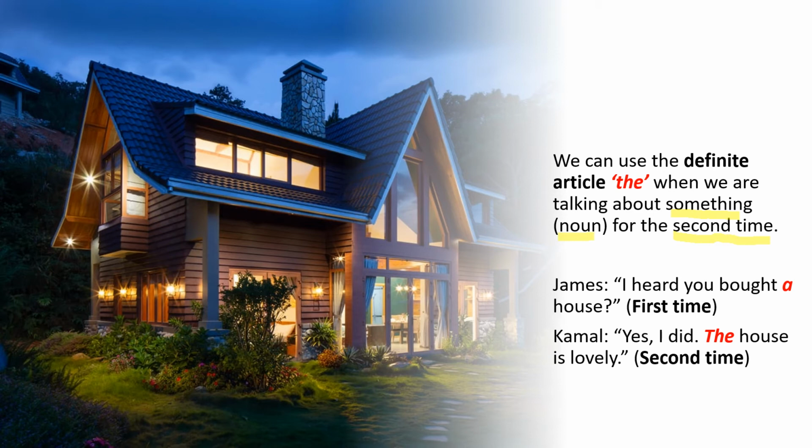Okay, so James says, hey Kamal, I heard you bought a house. You bought a house. Now if you remember, a was the indefinite article. So he's talking about the house for the first time. He's mentioning to his friend Kamal for the first time that he heard that Kamal had bought a house.